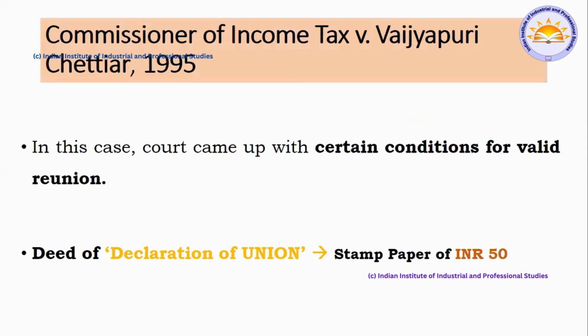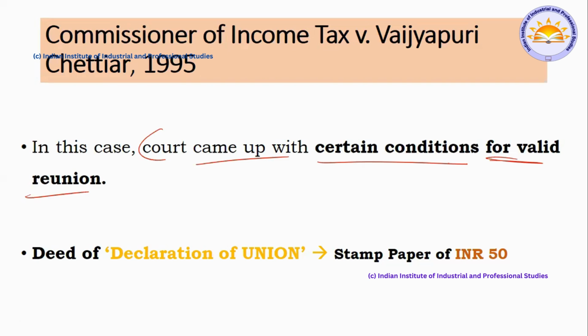Next case law is Commissioner of Income Tax versus Vijaypuri. In this case, the court came up with certain conditions for a valid reunion. When does a valid reunion happen? When is such reunion recognized as valid?